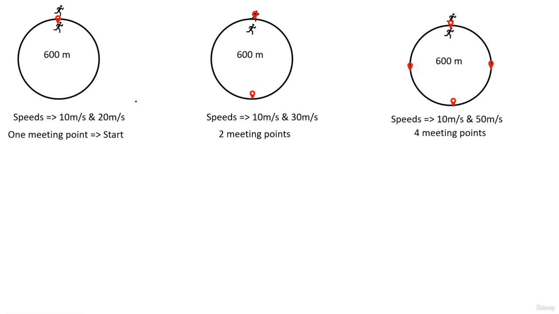Okay, this tells us something, right guys? In this case the ratio of speeds is 1:2. Okay, 2 minus 1 कितना होता है? 1. So I have only one meeting point. Same way यहाँ पे ratio of speeds is 1:3. The difference of speeds is 2, right? So I have two meeting points. Okay, यहाँ पे 1:5, difference of 5 and 1 is 4. I have exactly 4 meeting points, right?